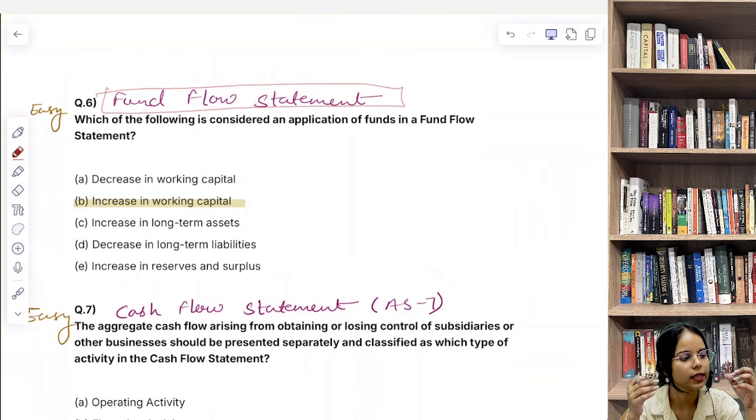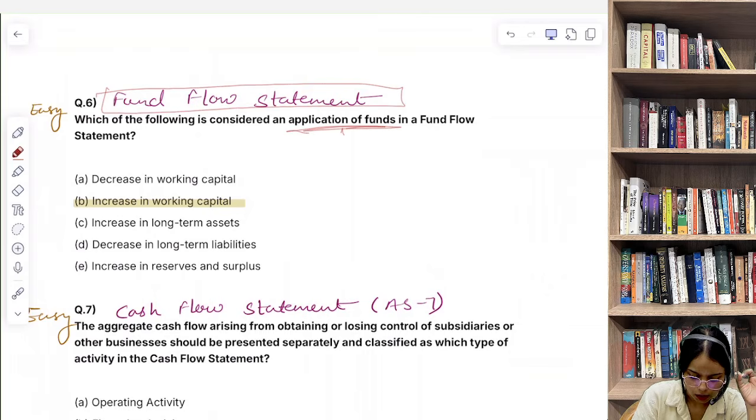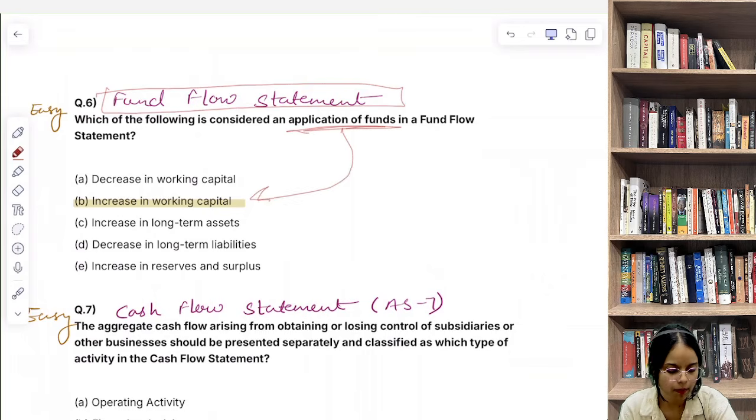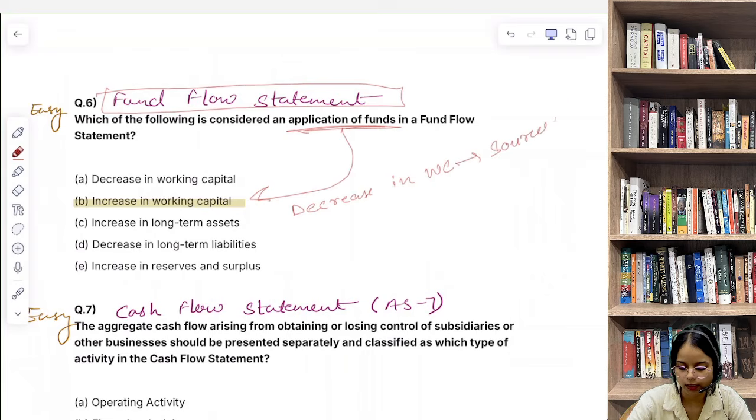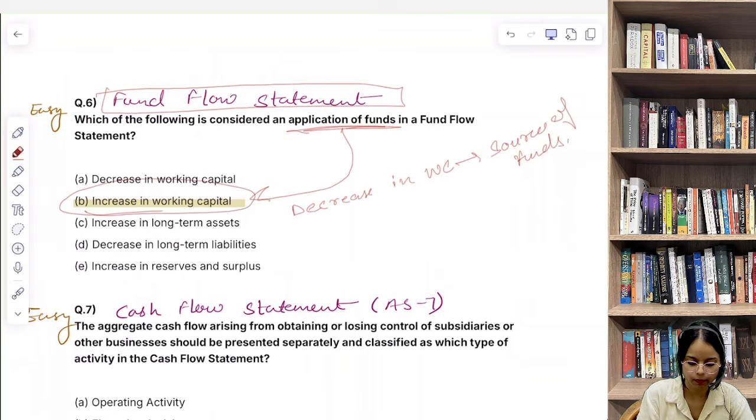So here, considered an application of funds. They are talking about application of funds. So here, increase in working capital में हम बात करते हैं application of funds की. And decrease, अगर decrease in working capital है, so there source of funds की बात की जाती है. But increase in working capital में we are talking about application of funds. So this is very easy question. अगर आप फंड फ्लो स्टेटमेंट के बारे में जानते हैं तो this is very easy.